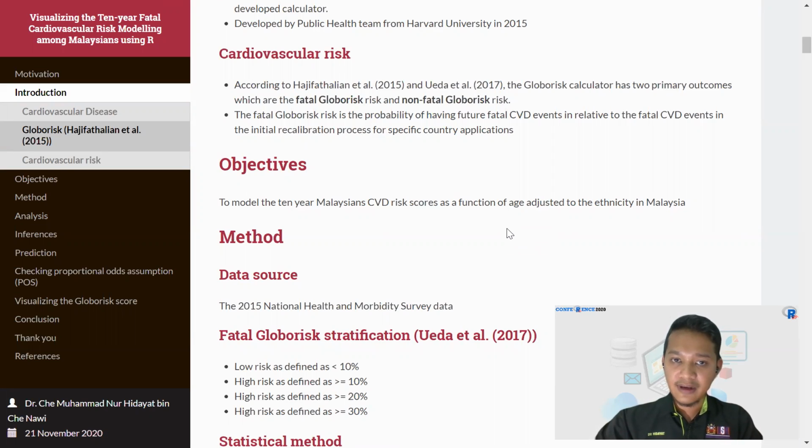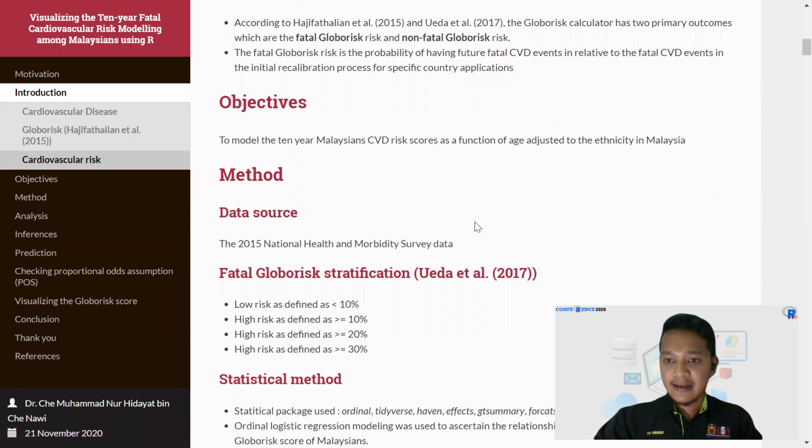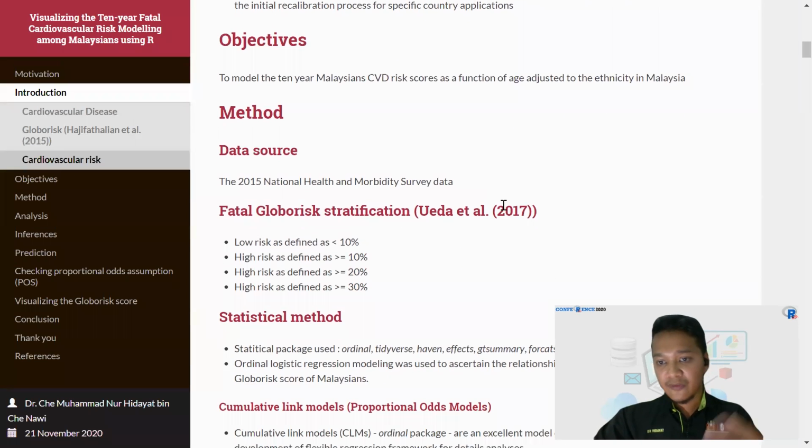For this analysis, I will only focus on the fatal global risk outcome, defined as the probability of having future fatal CVD events relative to the fatal CVD events in the initial recalibration process for specific country application. For today's presentation, the objective is to model the 10-year Malaysian CVD risk score as a function of age adjusted to ethnicity in Malaysia.